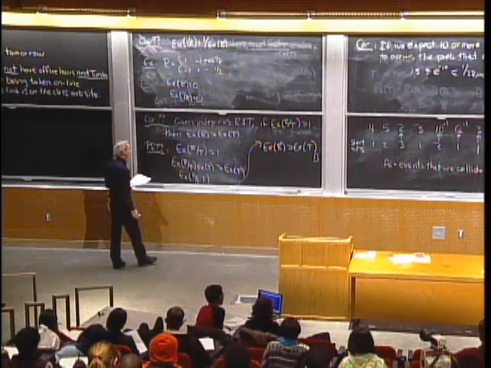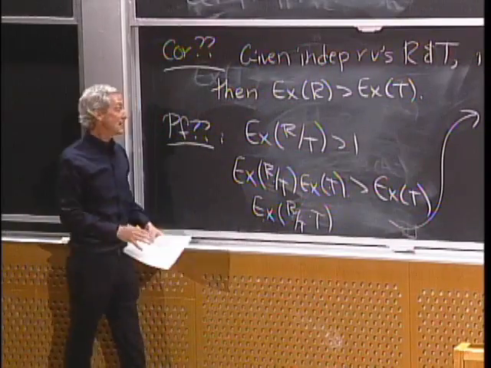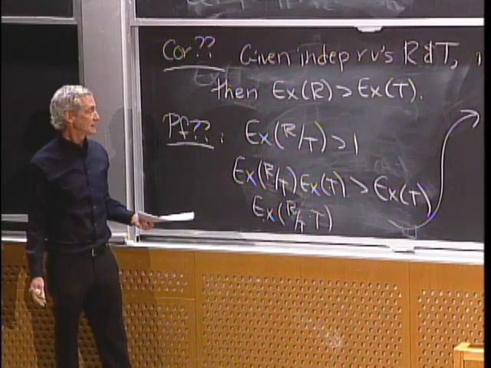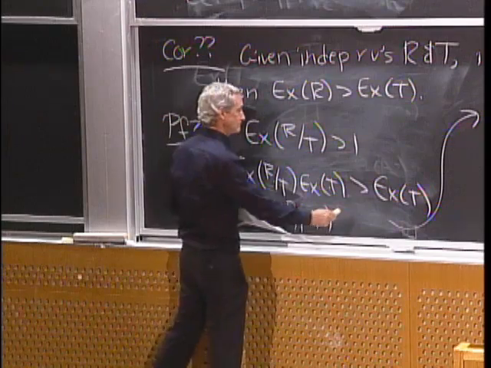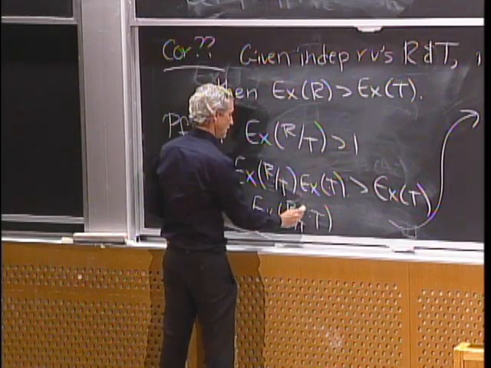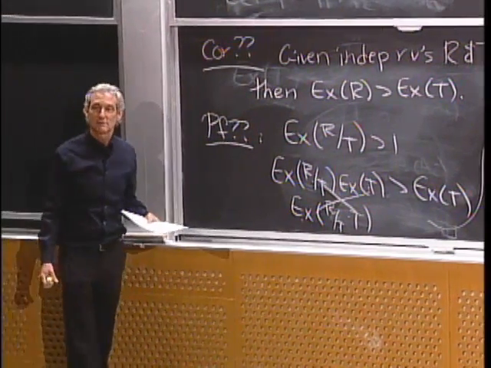That's a big problem. r over t is not independent of t. In fact, if t is very big, likely that r over t is small. So we can't do that step. We can't use the independence here to go from here to here. That's wrong. There's actually another big problem with this proof.